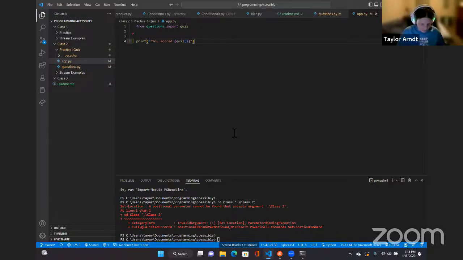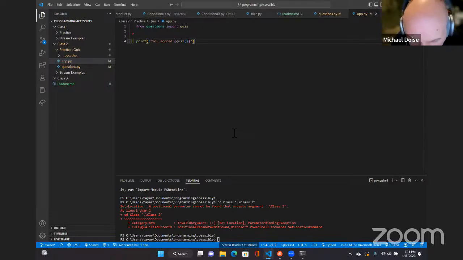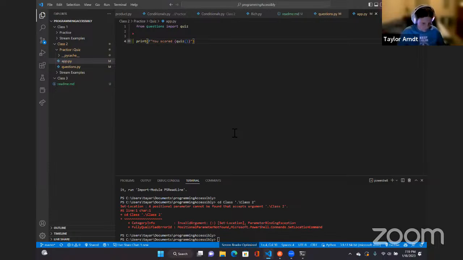Should I go back in the quiz file, or the questions file? I'm looking through it real quick. Okay, so sometimes you have score plus 1, sometimes you have score plus equals 1. Should it be plus equals? I think so.